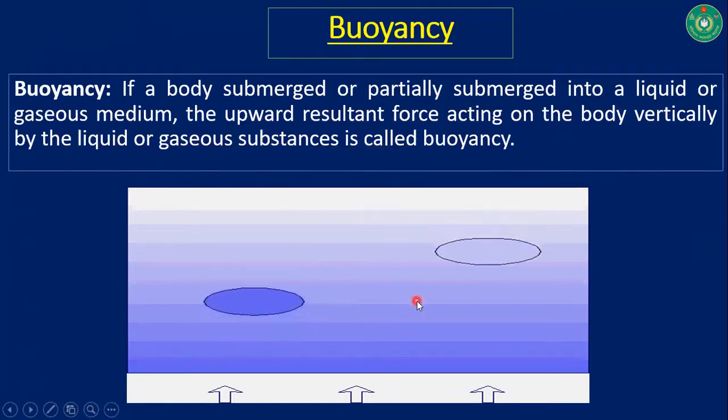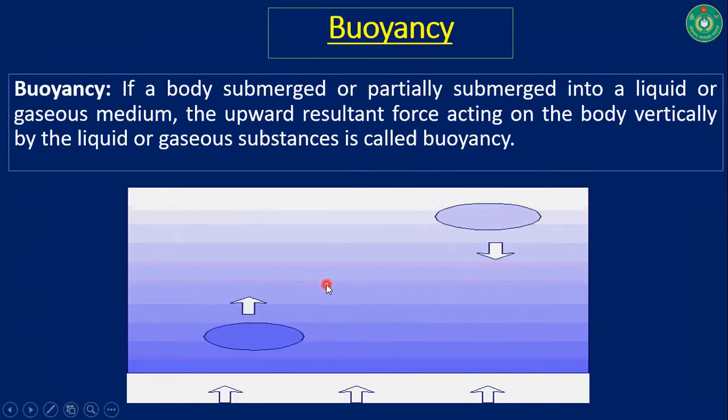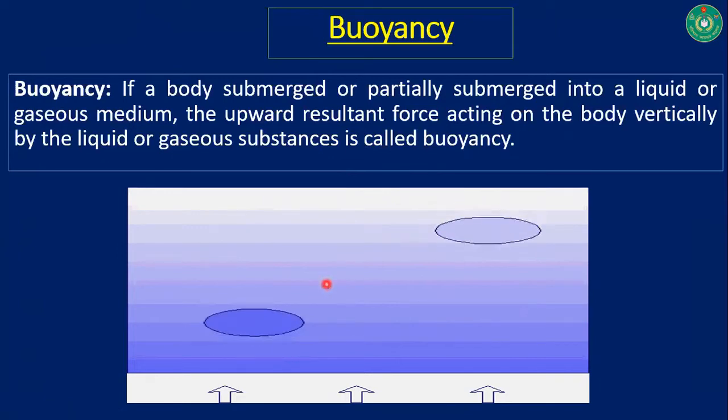Look at this figure. This figure is going in the downward direction, and this is due to the gravitational force, and this figure is going in the upward direction. This is due to the upward thrust of this liquid. So it is very clear to you that the direction of the applied force and the direction of the resultant, that is the buoyant force, are opposite to each other.